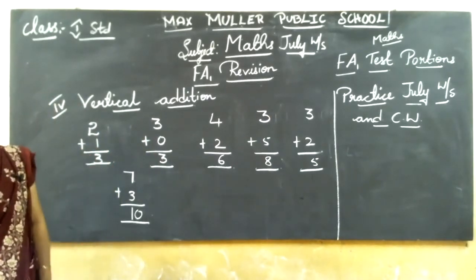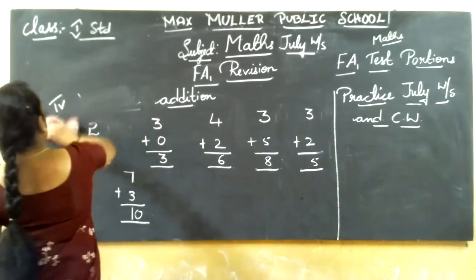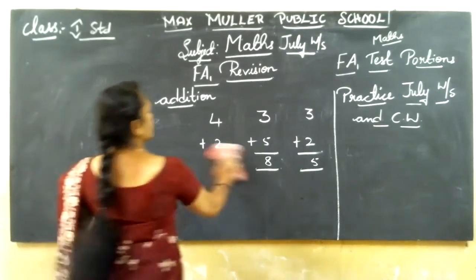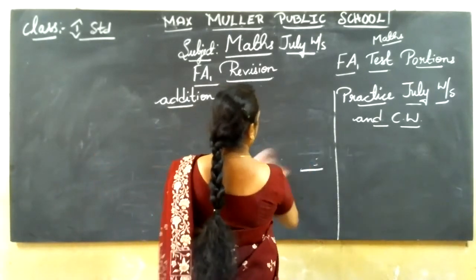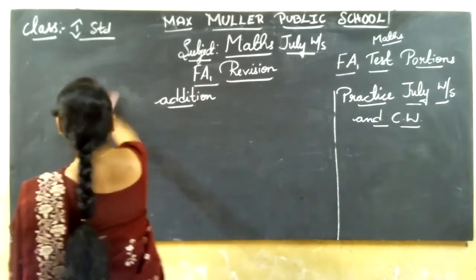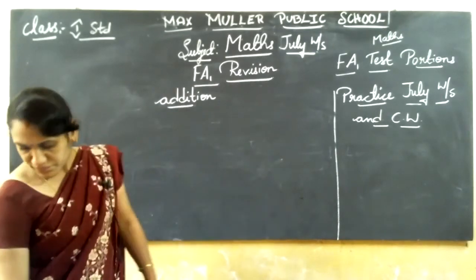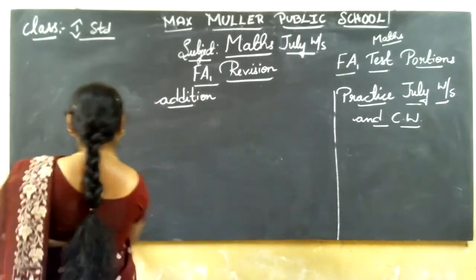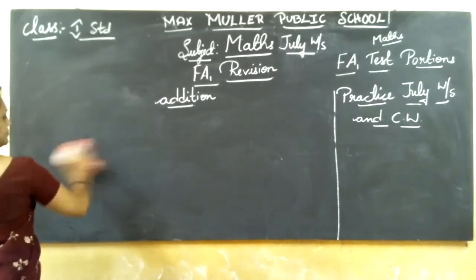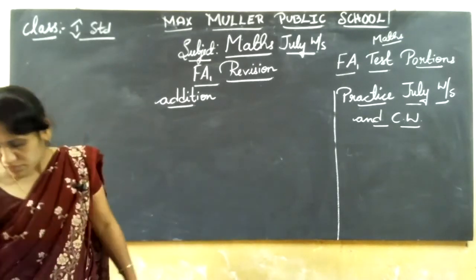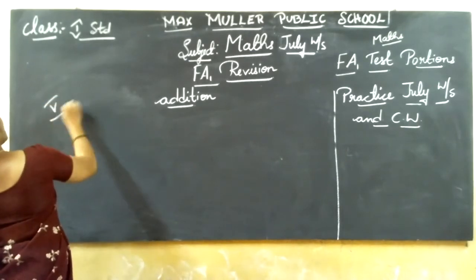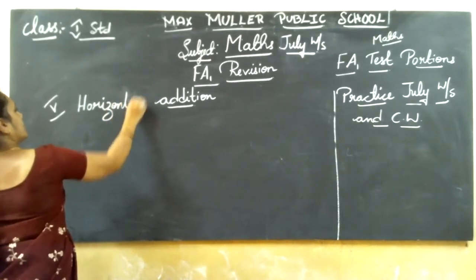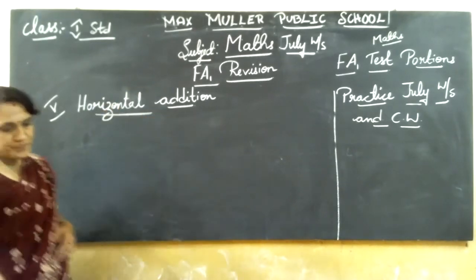Fourth main finished. Now fifth main. Fifth main we'll practice in the revision. Revision means revising all the mains from the July worksheet for the test. So now fifth main, that is horizontal addition.